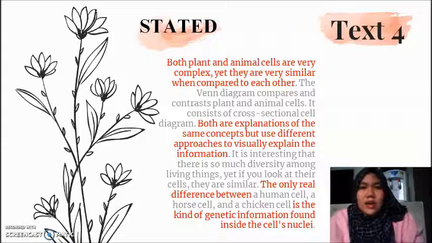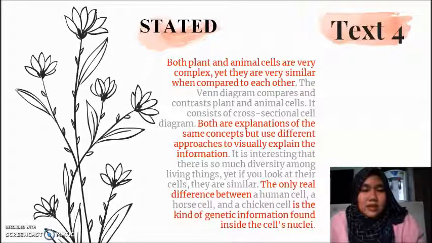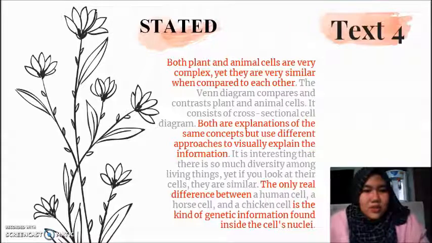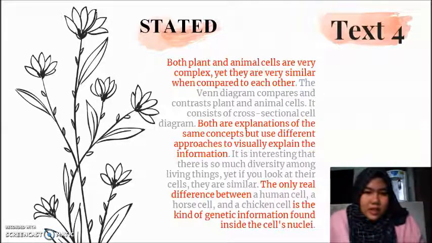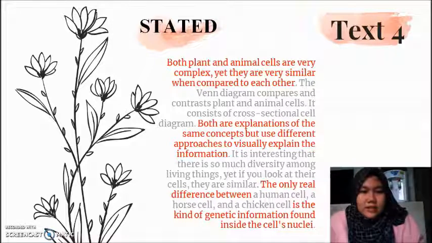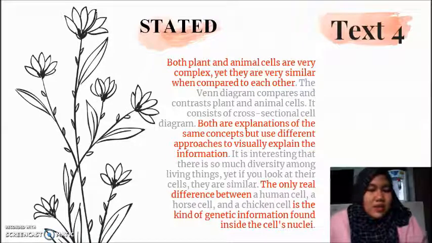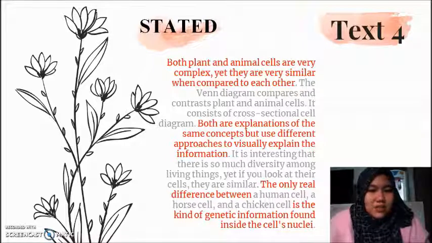So, animal and plant cells are similar, but in the next sentence, it said both are explanations of the same concept, but use different approaches to visually explain the information. So it is similar but different. And in the next sentence, it is said the only real difference is the kind of genetic information found inside the cell's nuclei.